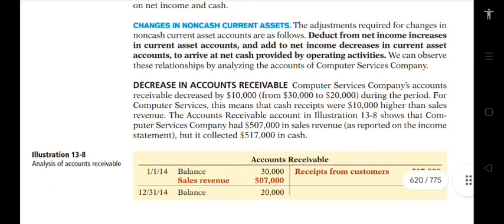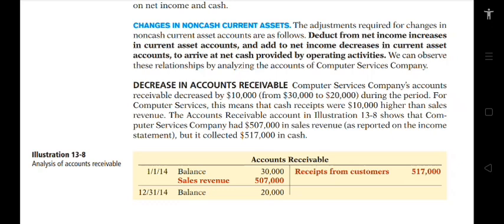So for the changes in non-cash current assets, the adjustments required are as follows. Deduct from net income increases in current asset accounts, and add to net income decreases in current asset accounts, to arrive at net cash provided by operating activities.